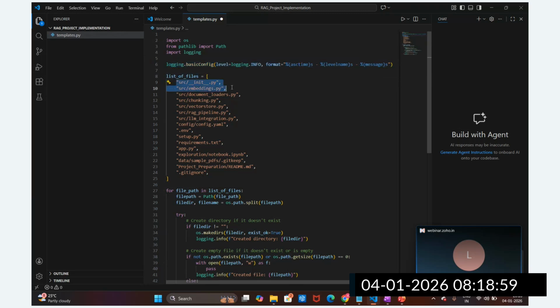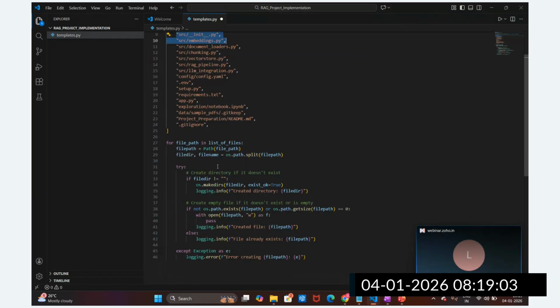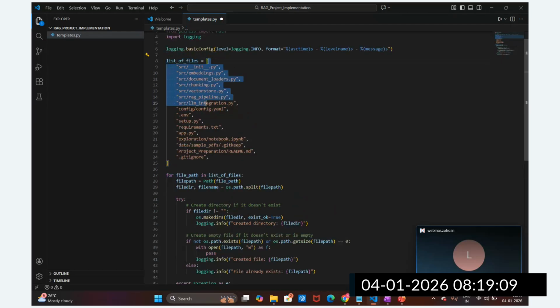So it is going to showcase how it is created. Now you can see here the file path in the list of files. We have the list of files here, stored in the list of files, some of the directories. We are going to iterate over this list of files, and here we are going to utilize the path variable.